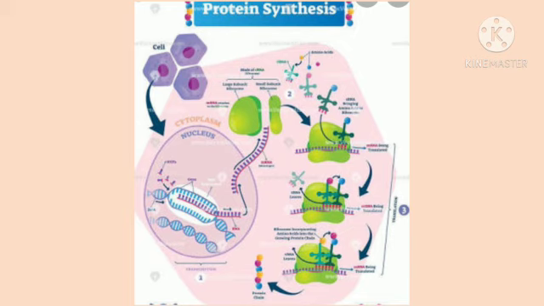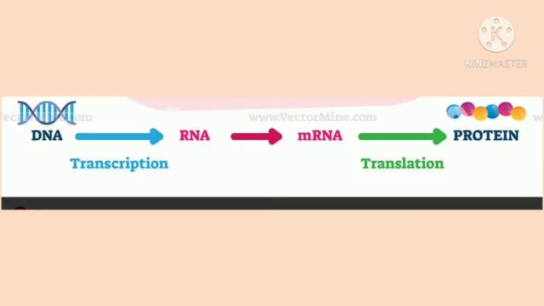Information about protein synthesis is stored in the DNA, and synthesis of appropriate protein as per requirement is necessary for the body. These proteins are synthesized by DNA through the RNA. This is called the central dogma of molecular biology.